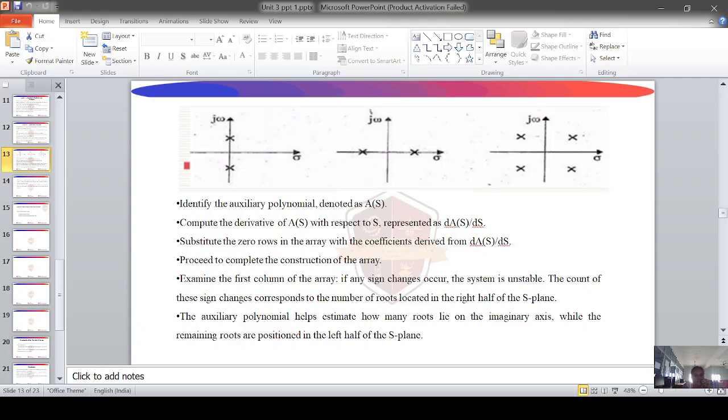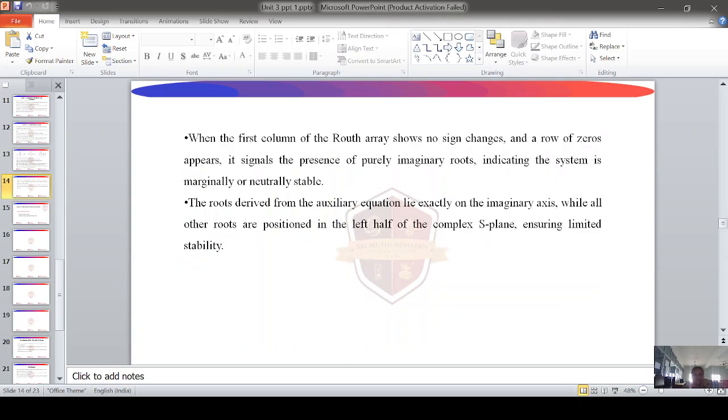If any sign changes occur, the system is unstable. The count of these sign changes corresponds to the number of roots located in the right half of the S-plane. The auxiliary polynomial helps estimate how many roots lie on the imaginary axis, while the remaining roots are positioned in the left half of the S-plane. This is case 2.